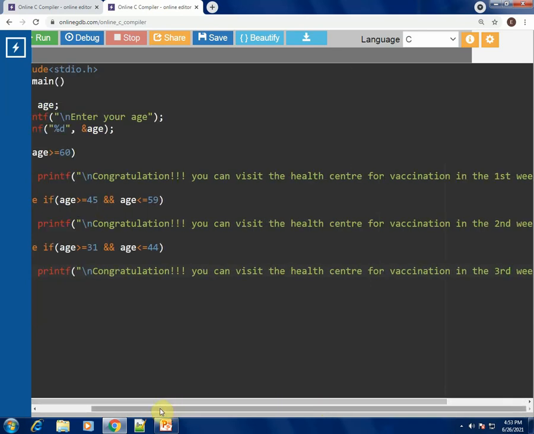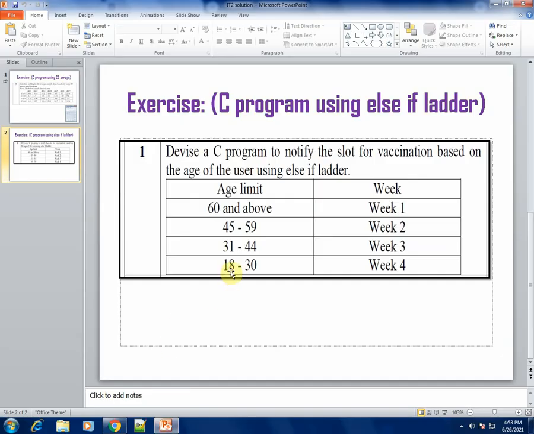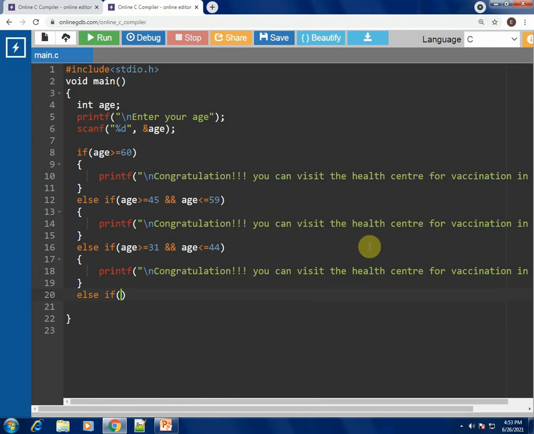Once I'm done with this, let me write the last condition. So what is the condition? Everybody above 18 till 30 will be having the vaccine in week 4.